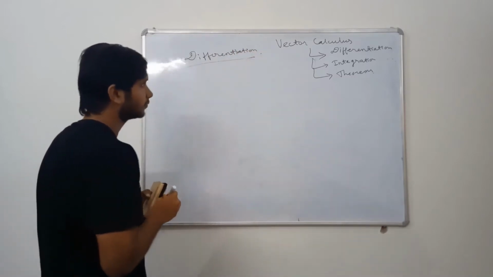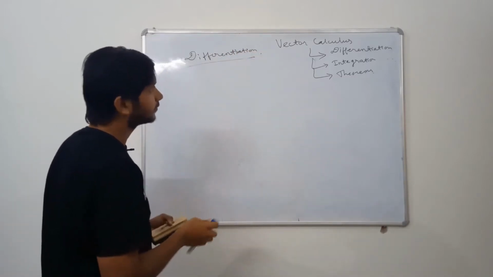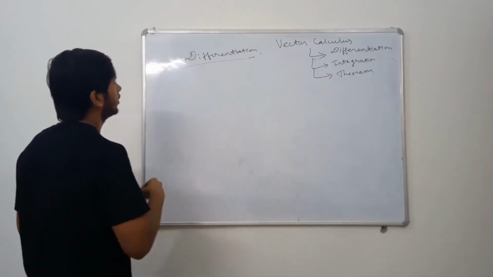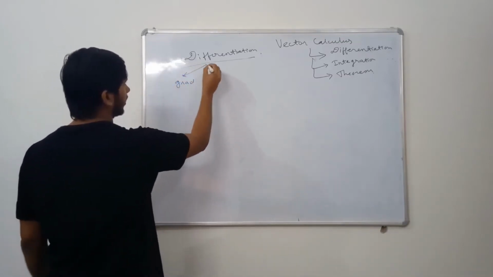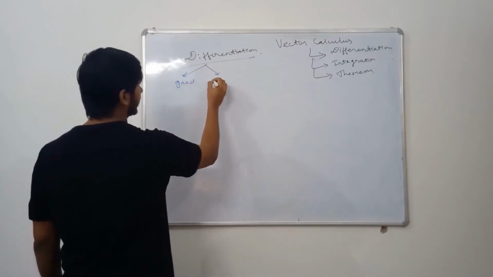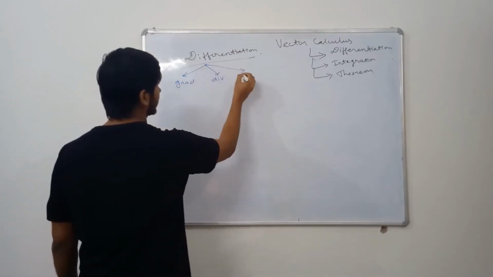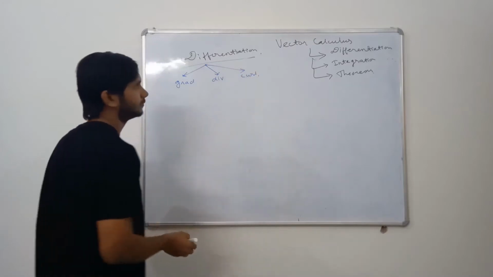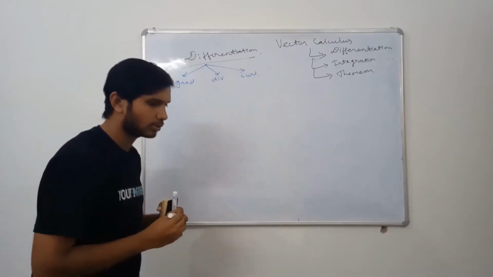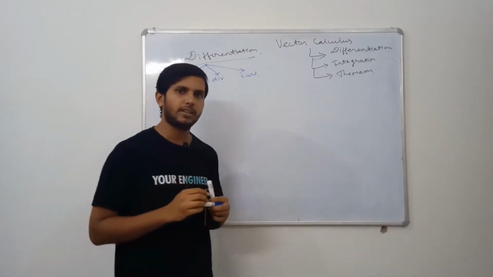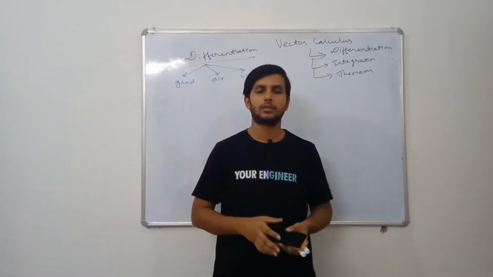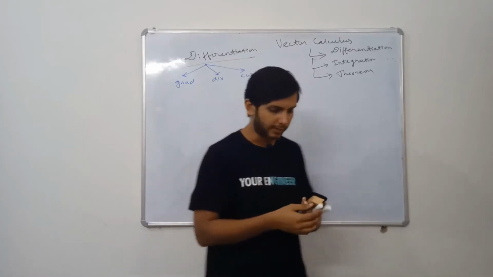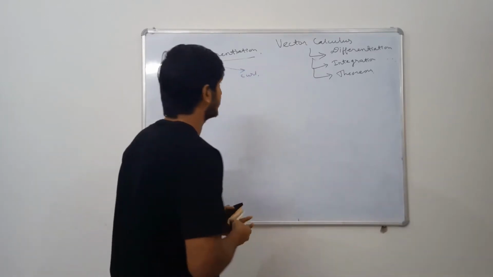Okay. So differentiation means, there are three types. One is gradient, another is divergence, and another is curl. Now suppose there are two things. One is scalar field and another is vector field. So the scalar field and vector field. Now let me tell you something.